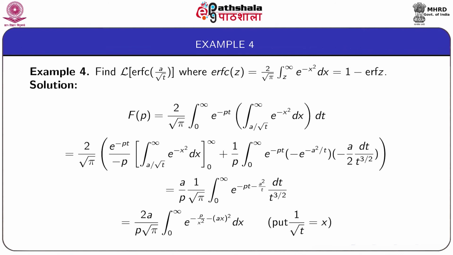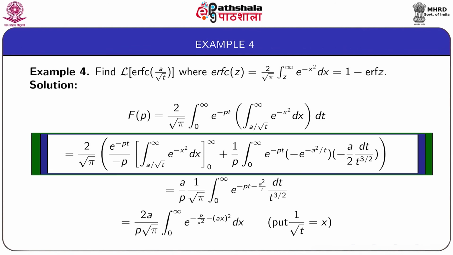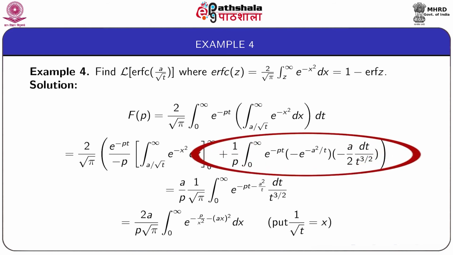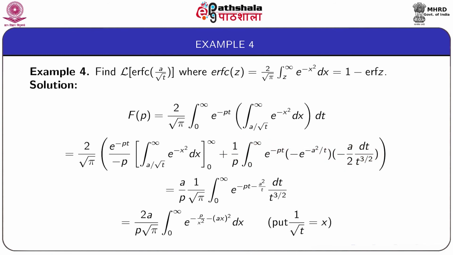After integration by parts, this gives 2 by root pi into integral from a by root t to infinity e to the power minus x square dx into e to the power minus pt by minus p, t runs from 0 to infinity, plus 1 by p integral from 0 to infinity e to the power minus pt into minus e to the power minus a square by t into minus a by 2 dt by t to the power 3 by 2.